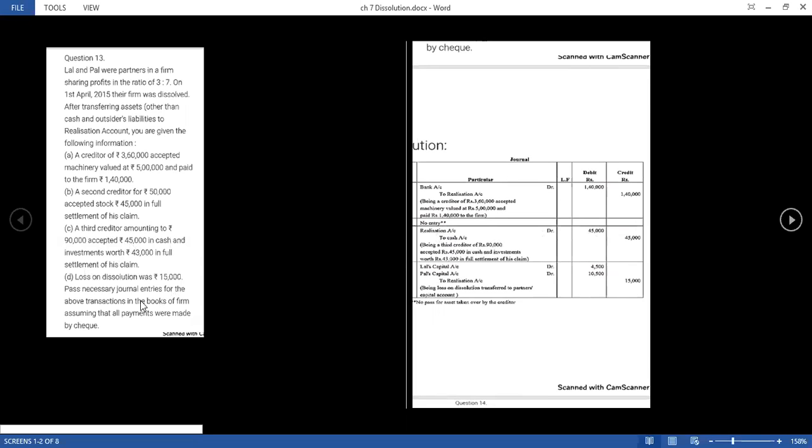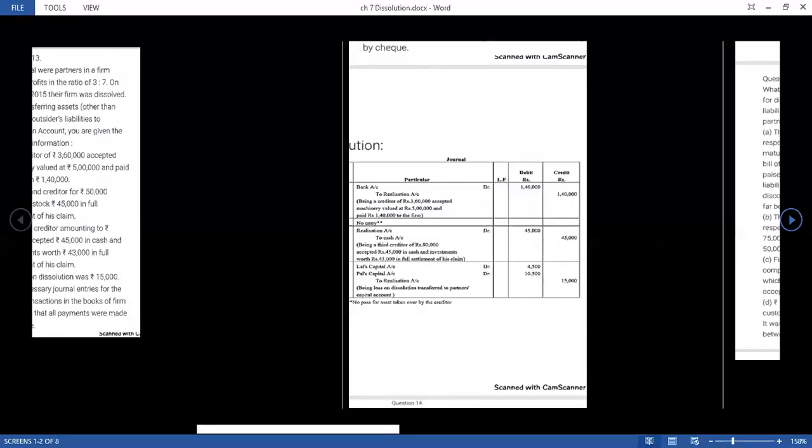Now point D, loss on dissolution. There was a loss, and loss comes in the debit side of the realization account. So in the journal entry, the partners' capital accounts will be debited. Whenever the partners are having a profit, their account is credited. Now they are having a loss, so their capital account will be debited. So the journal entry will be capital accounts debit to realization account, and the 15,000 has been distributed in the 3:7 that was given here.